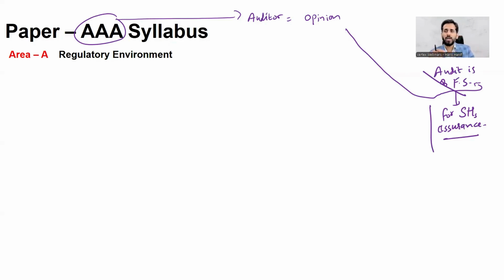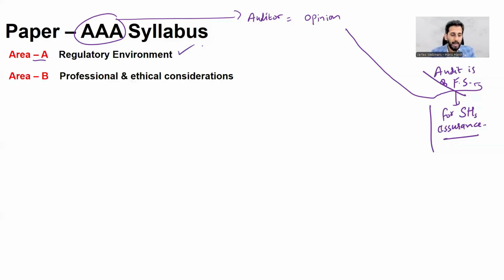And whenever you are dealing in any profession, be it a medical profession, be it an audit profession, be it a lawyer profession, it is very much important that the practitioner is bounded by the regulations. So in area A, you will be learning about the regulatory environment, that is, what are the regulatory frameworks applicable on the auditor, right? That's a very important point. Area B, professional and ethical consideration.